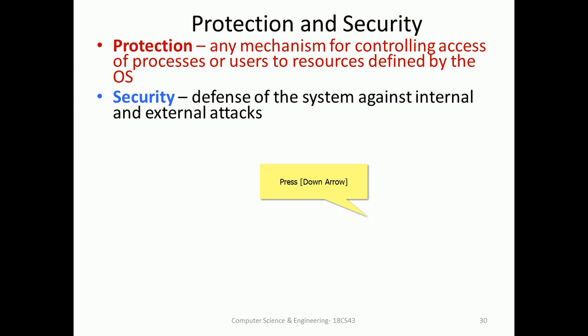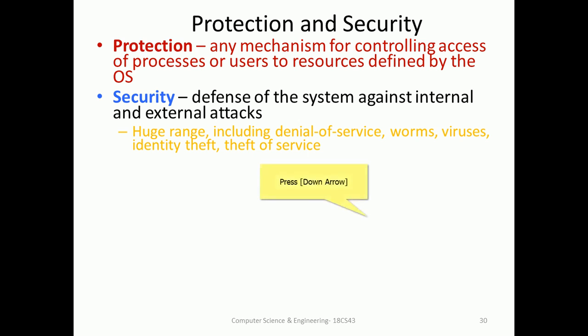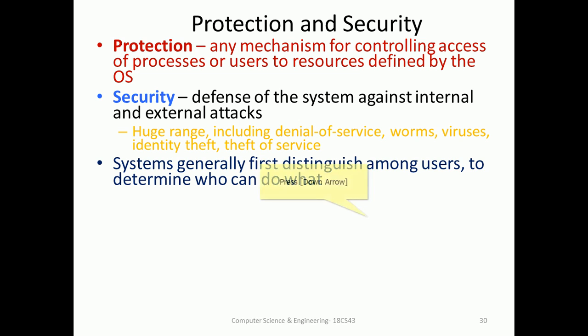There can be an external attack by an I/O device, user or system, and an internal attack by a program executed or task performed. The range is huge, including denial of service, worms, viruses, and identity theft.